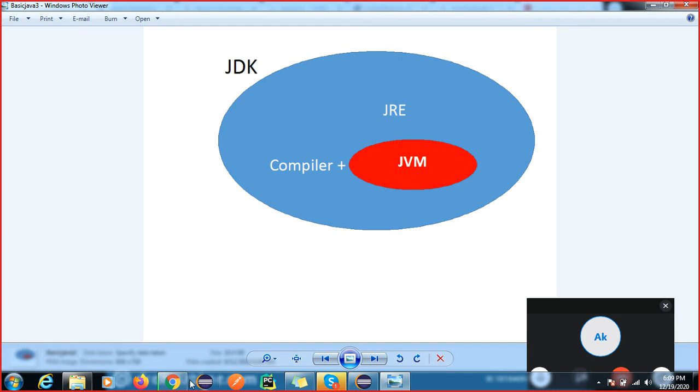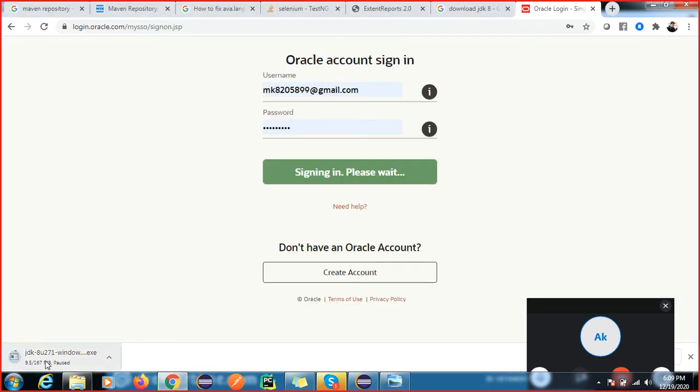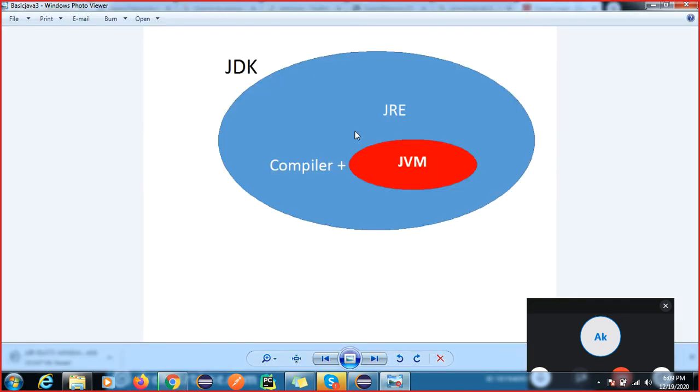We have just downloaded this JDK. Inside this JDK, we have the JRE, the JVM, and the compiler. These are the three software. What is the difference between the compiler, JVM and JRE? The job of the compiler is, when you write the code, it will compile, meaning it will check whether the syntax of the code is correct or not.